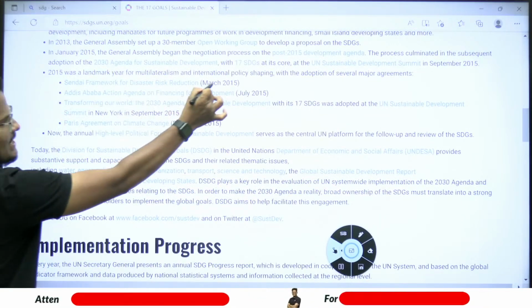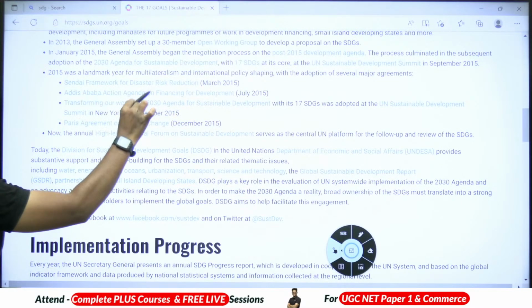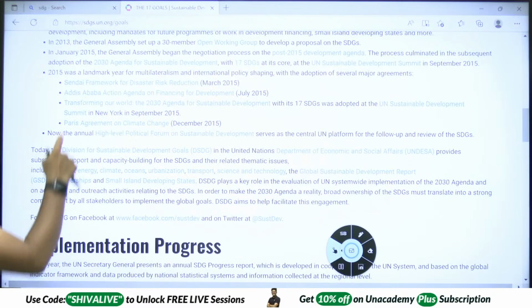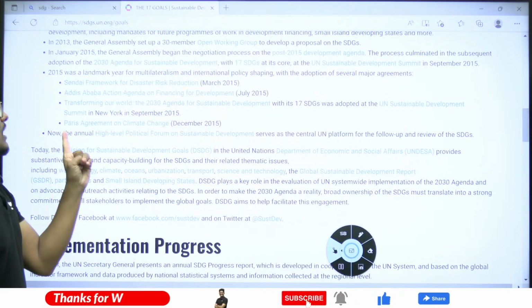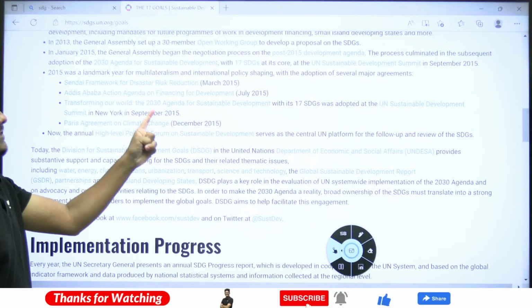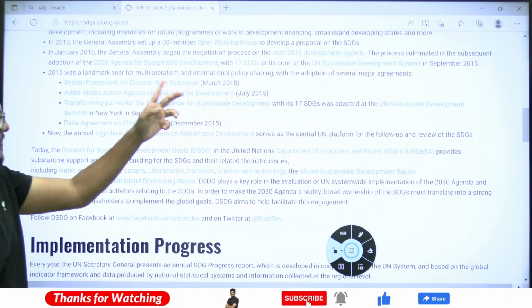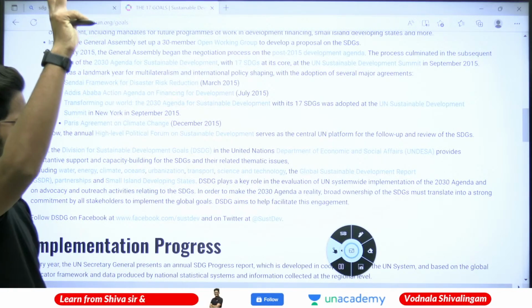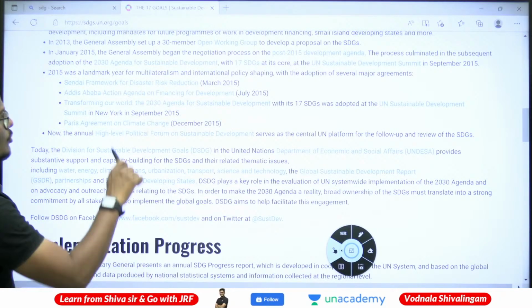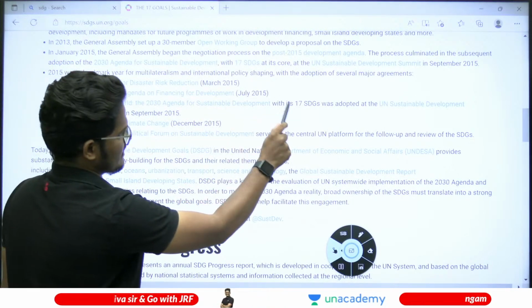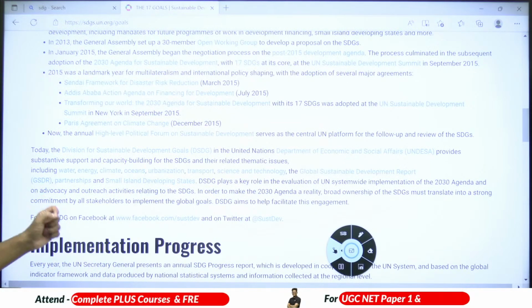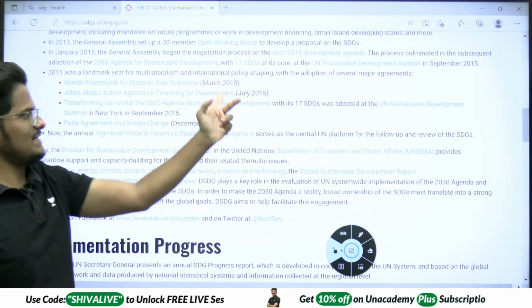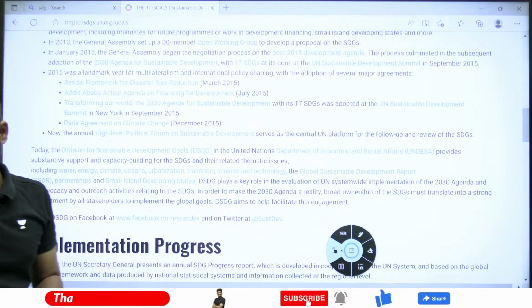In March 2015, the Sendai Framework for Disaster Risk Reduction was adopted, one of the multilateral agreements. Then the Addis Ababa Action Agenda on Financing for Development in July 2015. Third, Transforming Our World: the 2030 Agenda for Sustainable Development with 17 SDGs, at the Summit in September 2015. So this is related to SDG formulation.